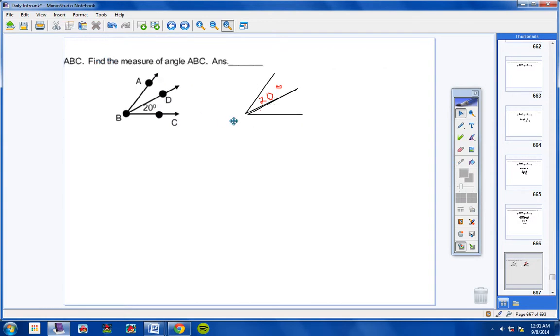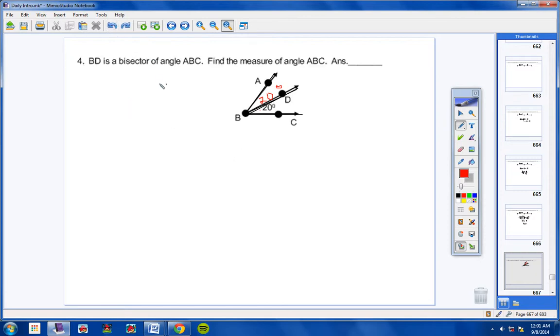Now watch this carefully, guys. Look, if I have this angle here, which is 20 degrees, and this angle here, which is 20 degrees, and I put them together like this, then 20 plus 20 is 40. This whole angle ABC has to be 40 degrees because this angle here is 20 and this angle here is 20, and 20 plus 20 is 40. Okay, I hope that makes sense. It really should. BD is a bisector, so BD cuts ABC in half, okay?